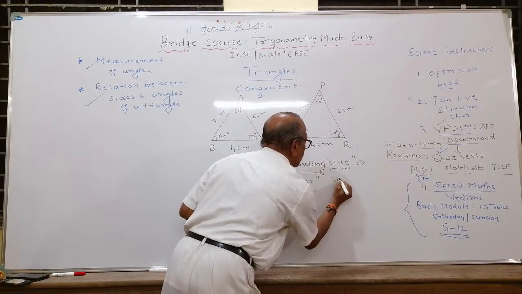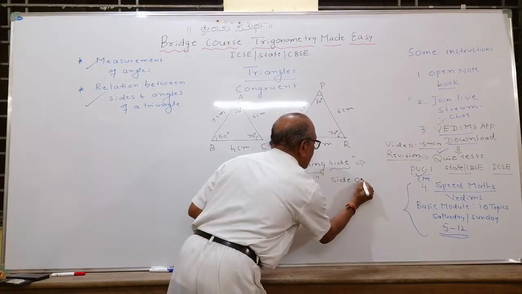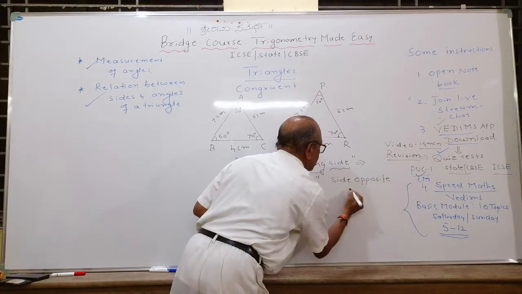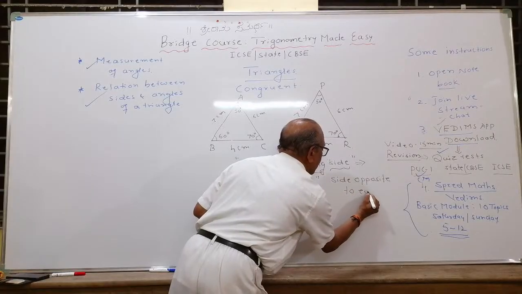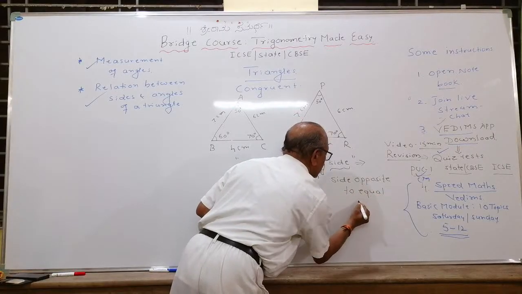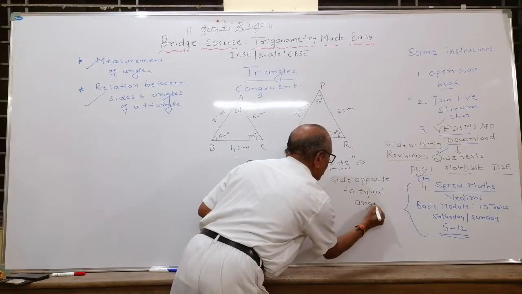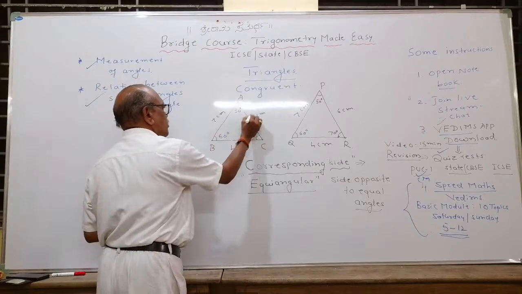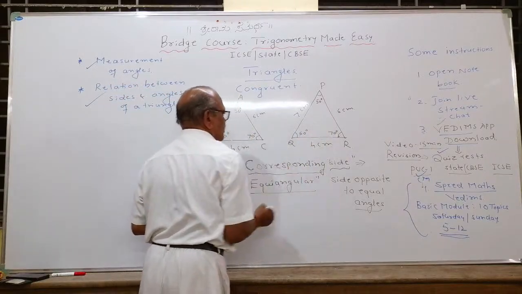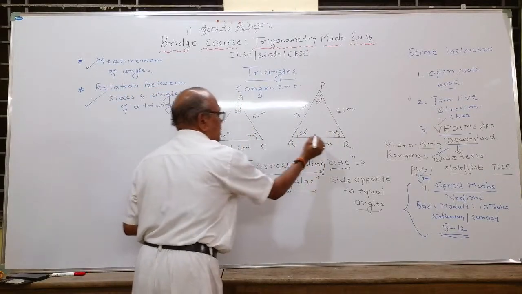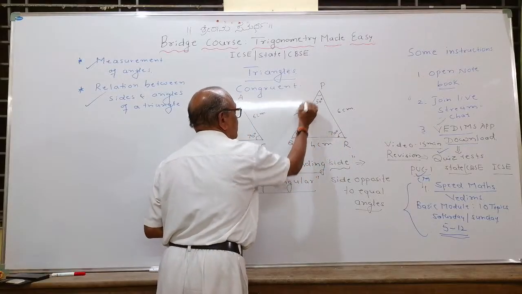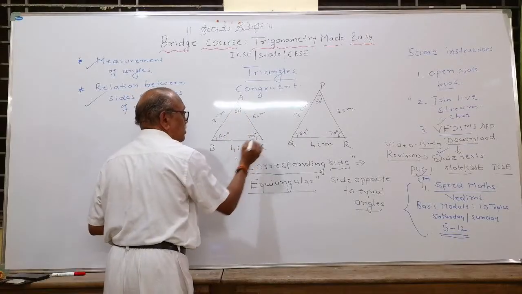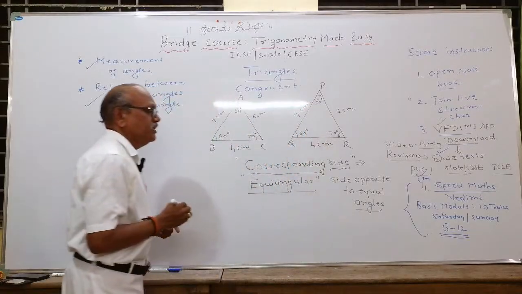Side opposite to equal angles. Understand the concept clearly. Side opposite to equal angles. This means 60 degree opposite is 6 cm, 70 degree opposite is 7 cm, and 50 degree opposite will be 4 cm.